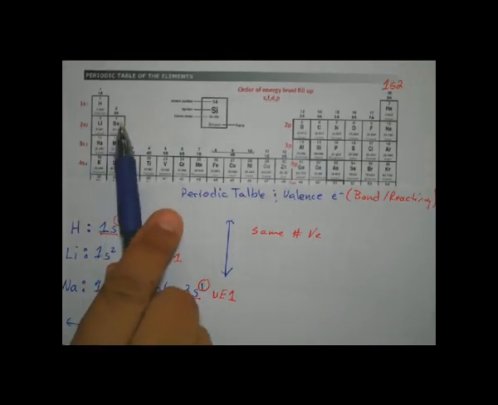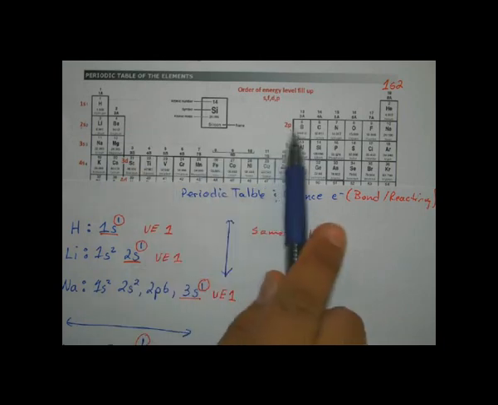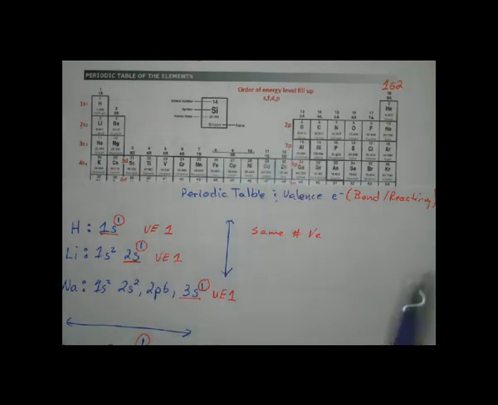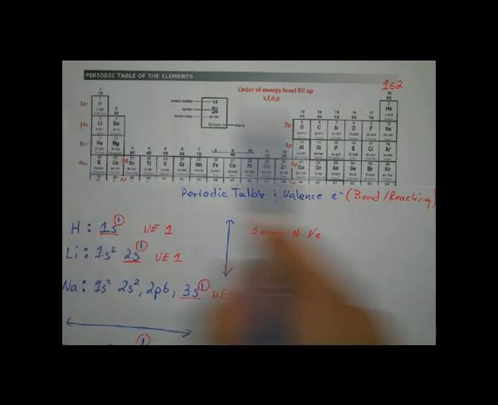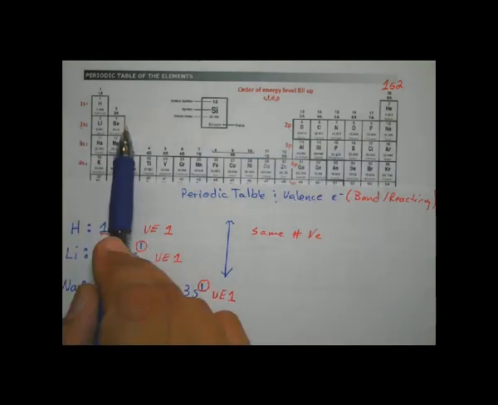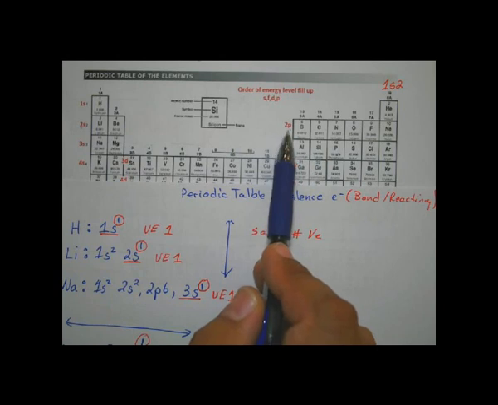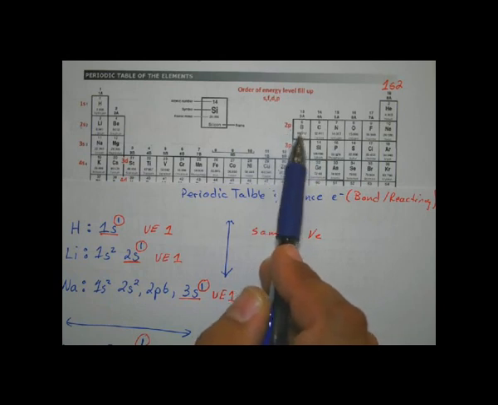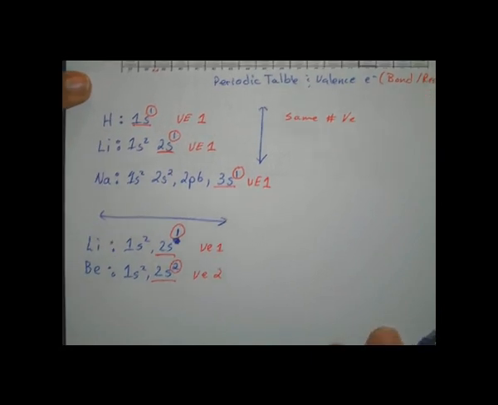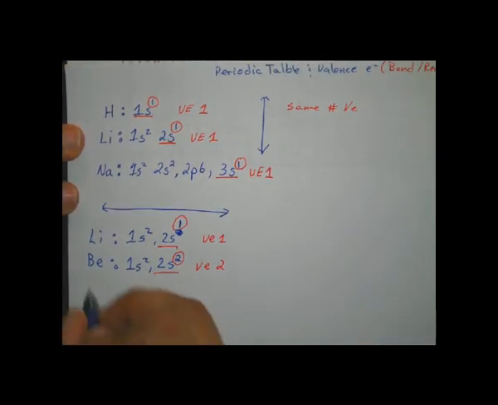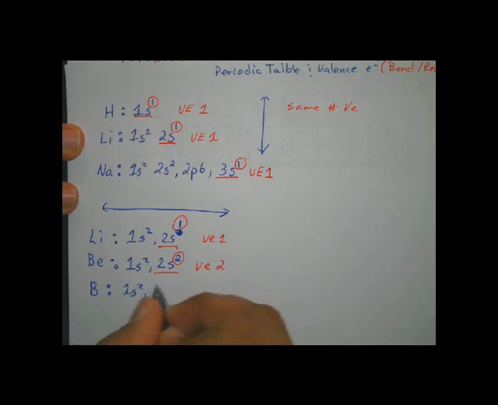We got Li, Be, and now let's go to boron right here. Let's draw that one. It's going to be 1s2, 2s2, and it ends up being 2p1, right? So boron, B, is 1s2, 2s2, and 2p1.